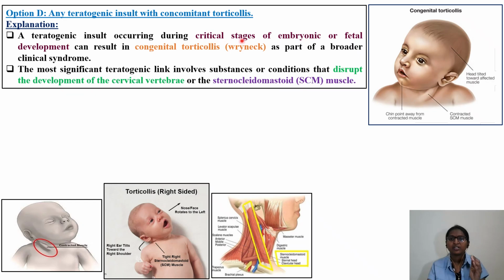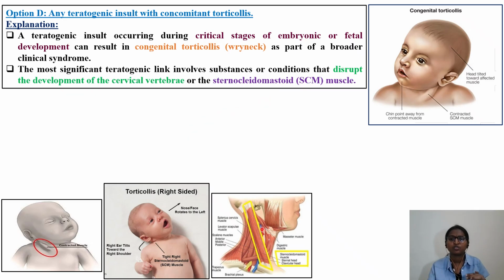A teratogenic insult occurring during critical stages of embryonic or fetal development can result in congenital torticollis, another name for wry neck, as part of a broader clinical syndrome. The most significant teratogenic link involves substances or conditions that disrupt the development of the cervical vertebrae, and in that also particularly one muscle, the sternocleidomastoid muscle.